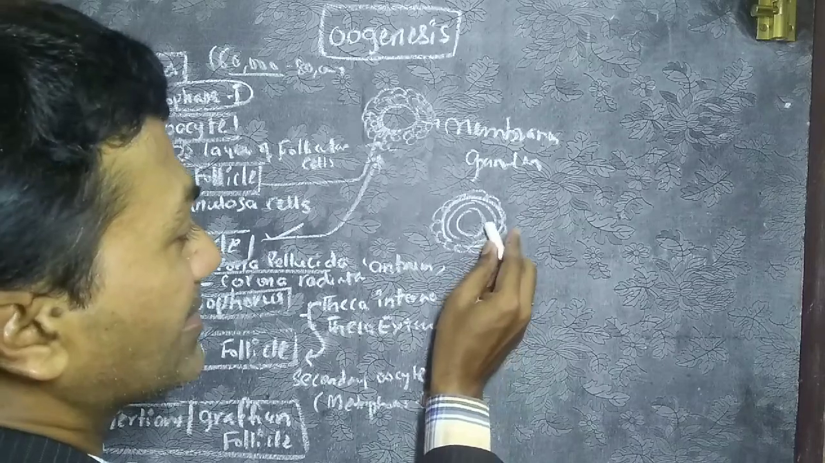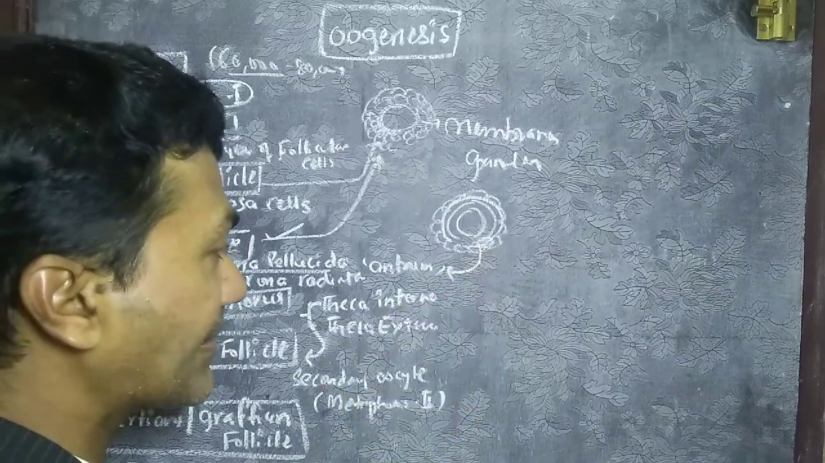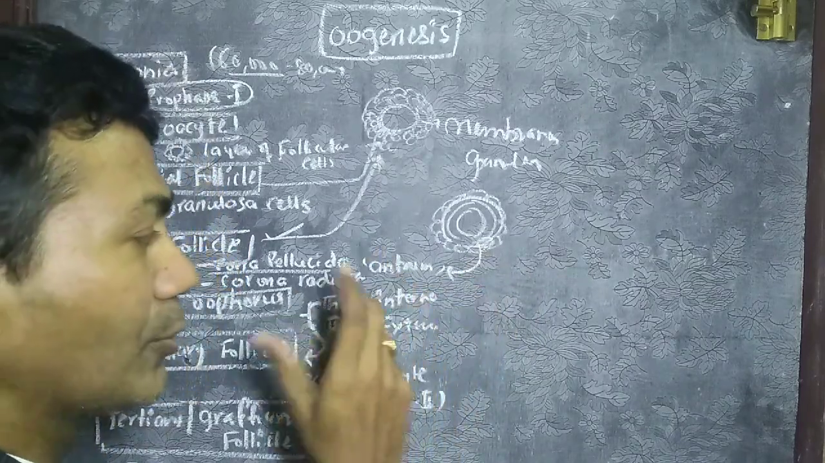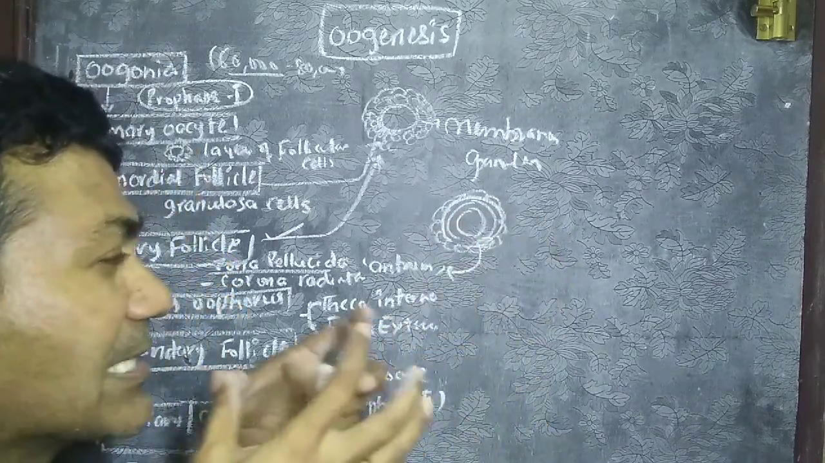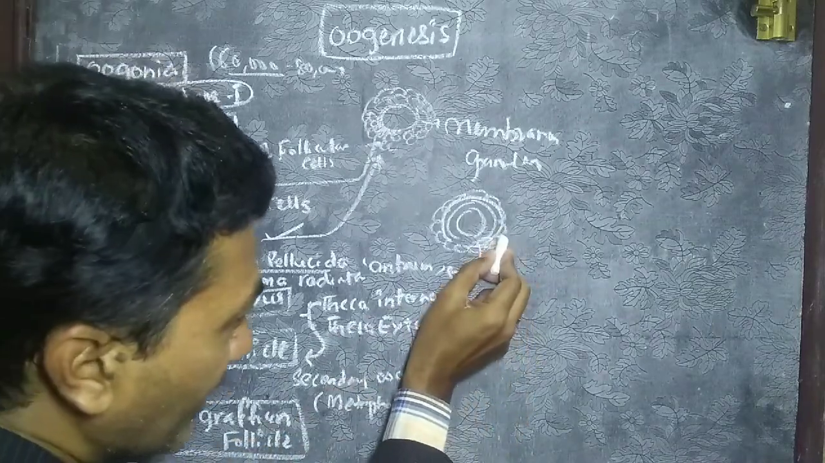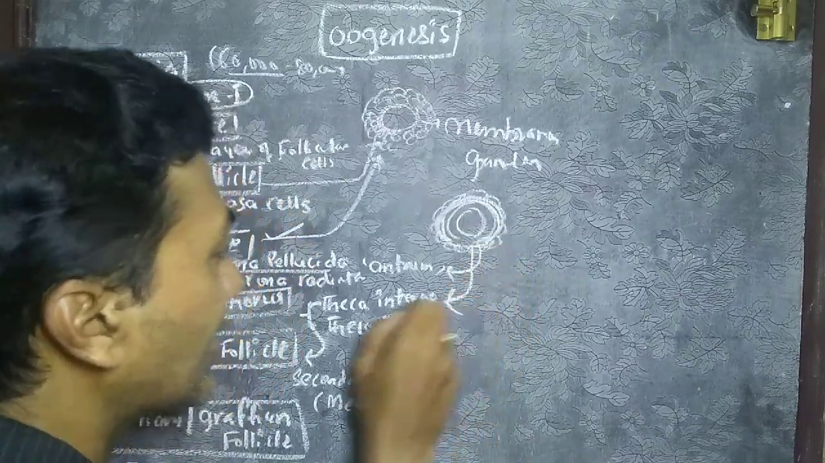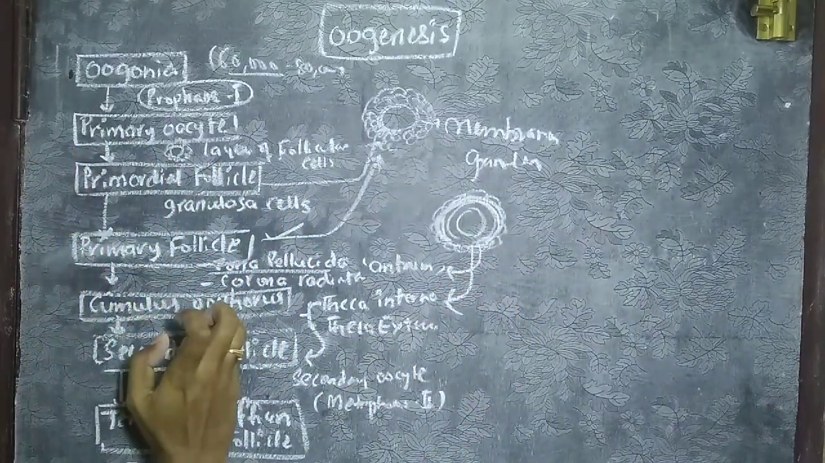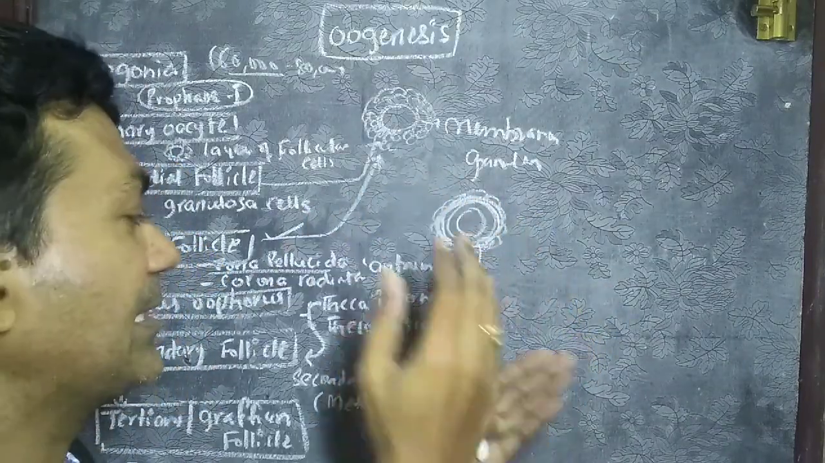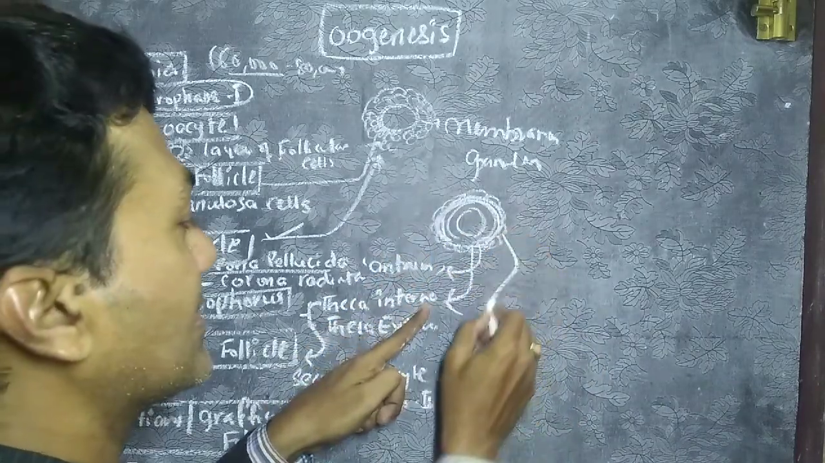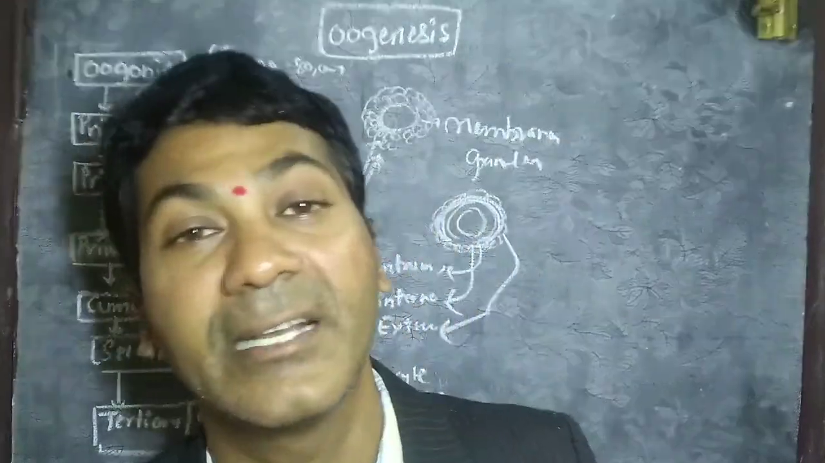Now what happens here? In the membrana granulosa, a fluid-filled cavity will appear, called the antrum. The antrum starts growing in size, so the membrana granulosa cells expand and condense, and an innermost condensed layer will form. Such a layer is known as theca interna. The cells condense and form the theca interna, and outward the cells form the theca externa. Membrana granulosa cells differentiate into theca interna and theca externa.